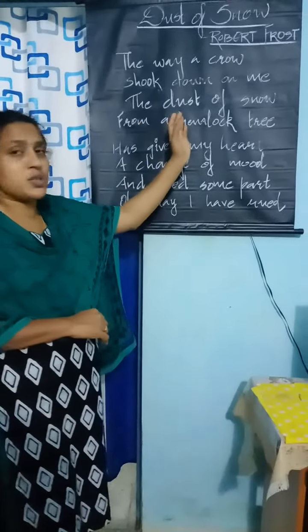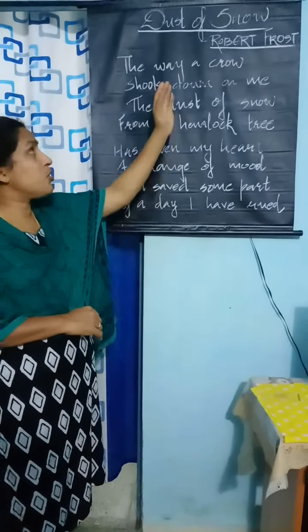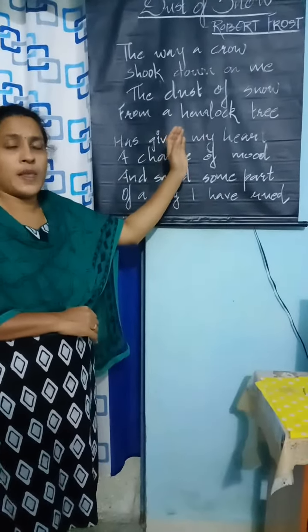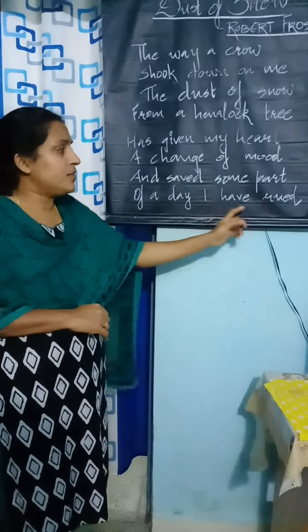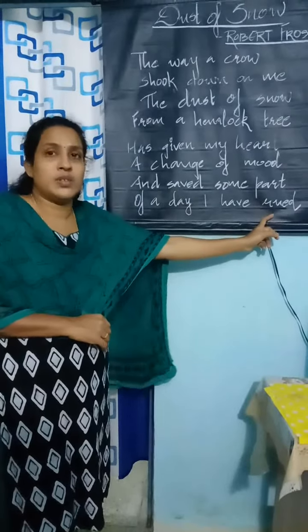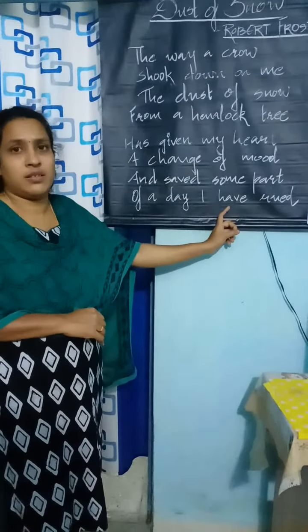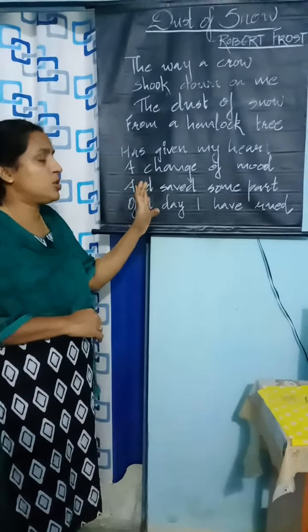If we go to the glossary of this poem, dust of snow means fine particles of snow. Hemlock tree is a poisonous tree with white flowers. Another word, in the last stanza, is rued. Rued means felt regret. All the other words are familiar to you.